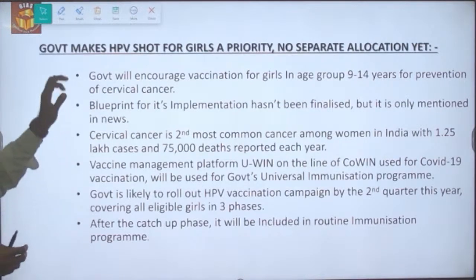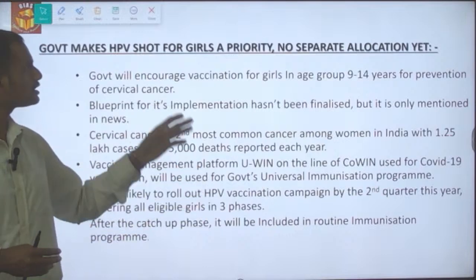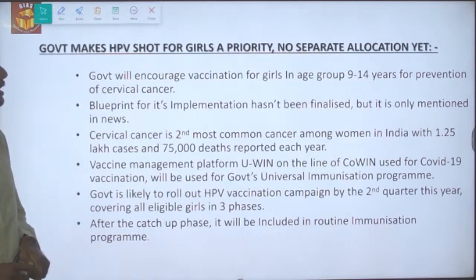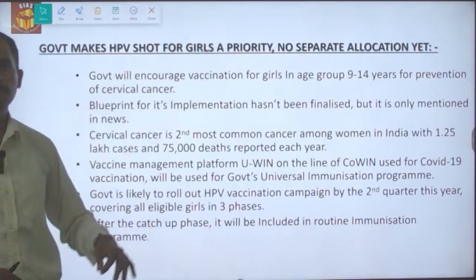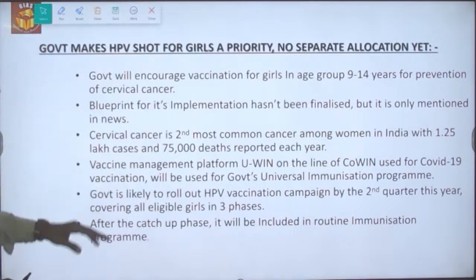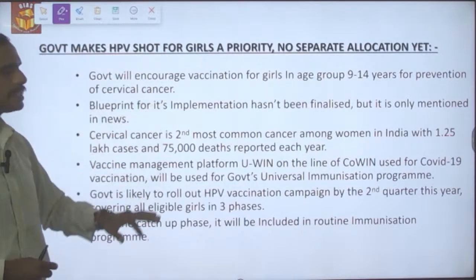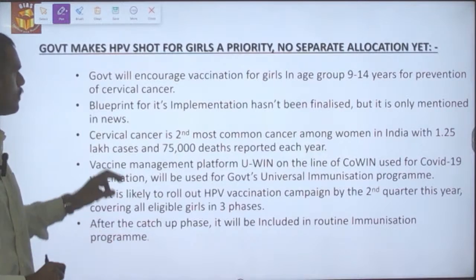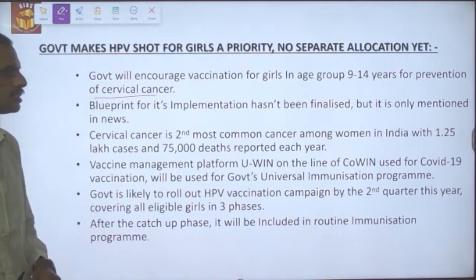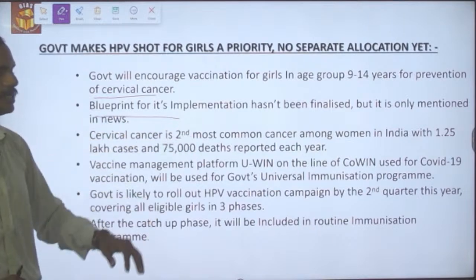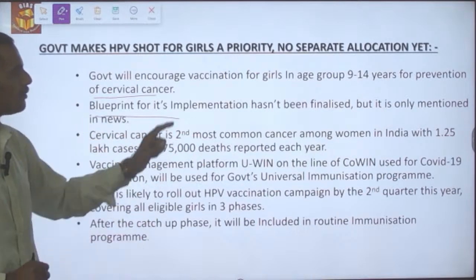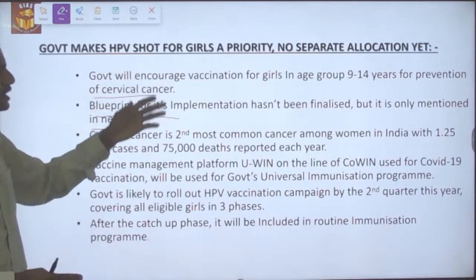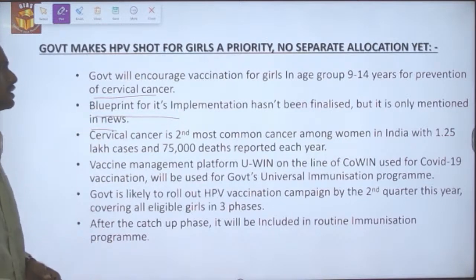Government makes the human papilloma virus vaccine shot for girls a priority in this interim budget, though there is no separate allocation yet. So the government will be encouraging vaccination for girls in the age group between 9 to 14 years for the prevention of cervical cancer. The blueprint for its implementation hasn't been finalized yet, but it is only mentioned in the news with regard to vaccination for girls between 9 to 14 years of age.